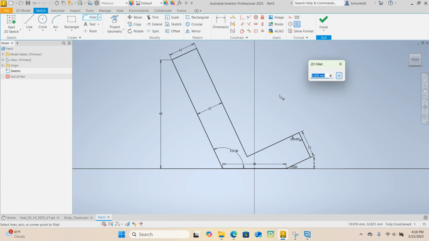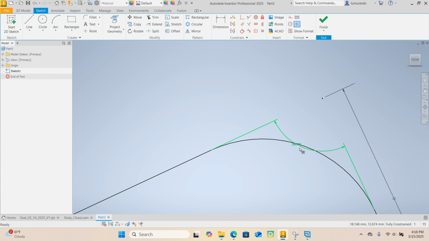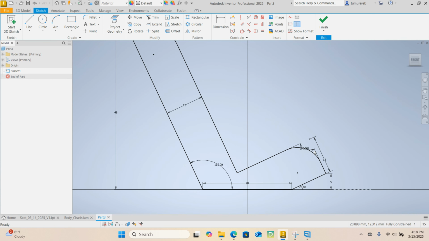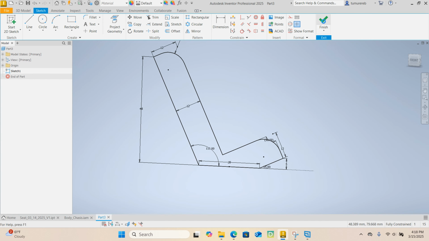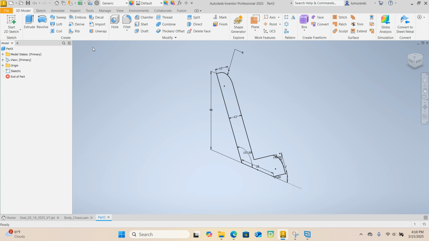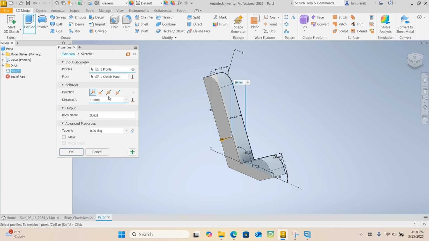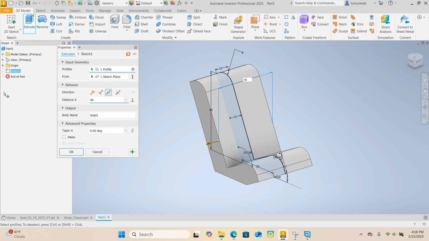Next, let's go ahead and apply a fillet command. Remember, you can fillet a 2D shape as well as a 3D feature. So I applied a fillet of 8 and finish your sketch. And then extrude. The extrude direction is going to be symmetric. Let's do a distance of 40 and select OK.